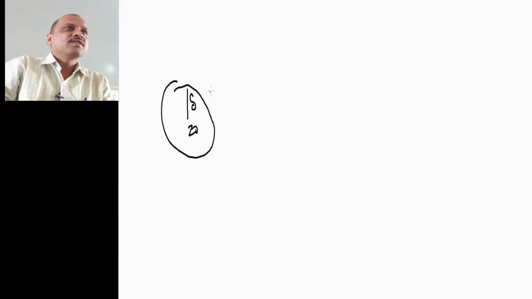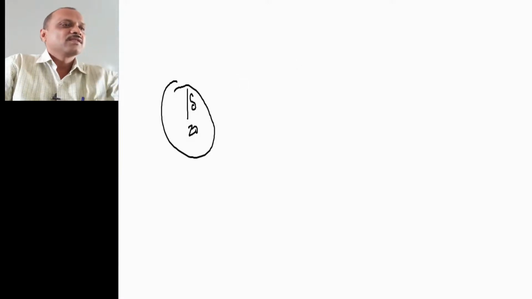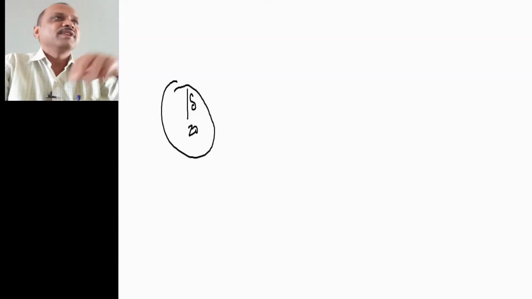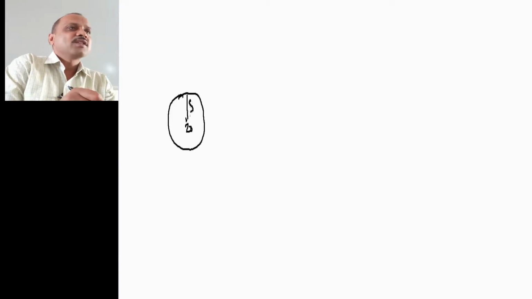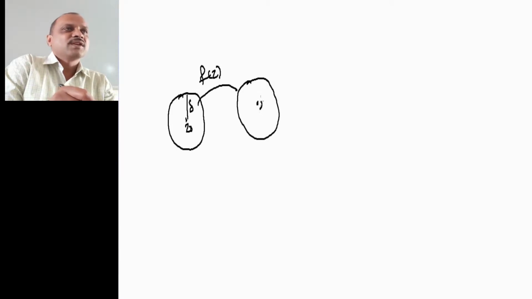Let me draw a circle exactly. Okay, so I will delete it. Now suppose let us draw a circle, somehow it will be a circle. Now this is z0, this is delta, and for this region let us define a function f of z. Suppose this is a function f of z, then this point is f of z0.